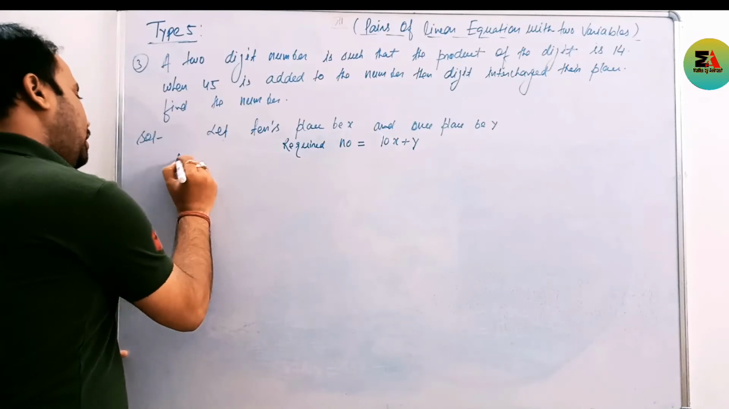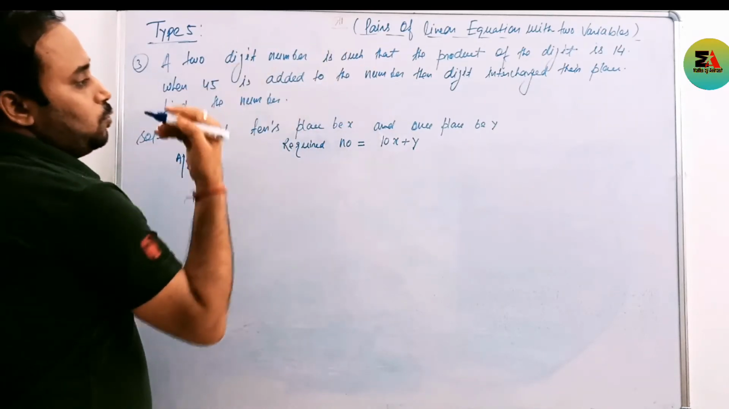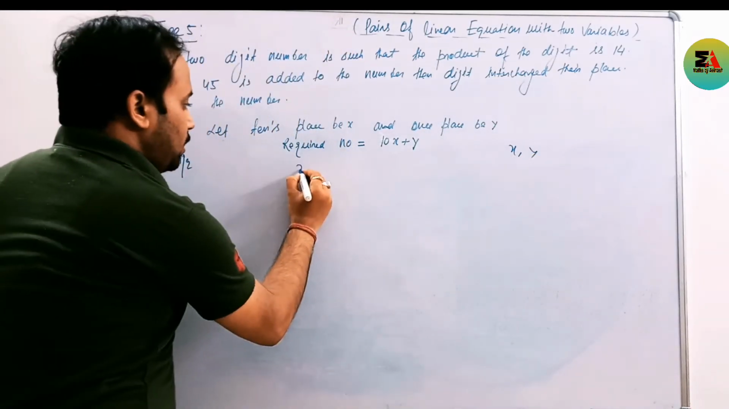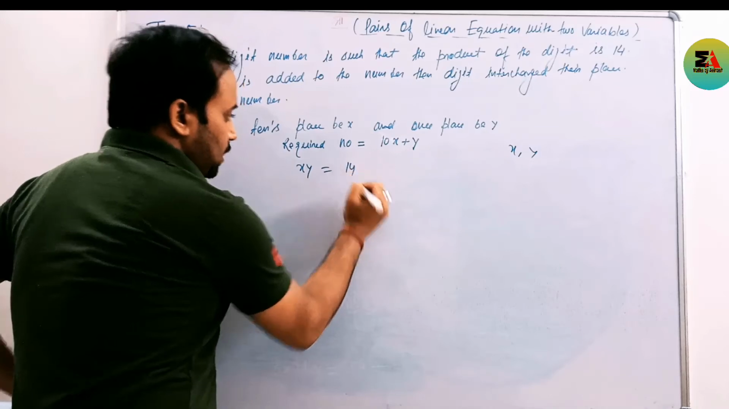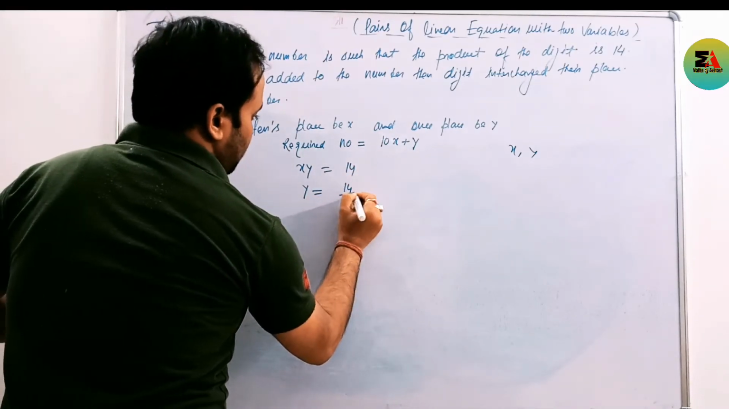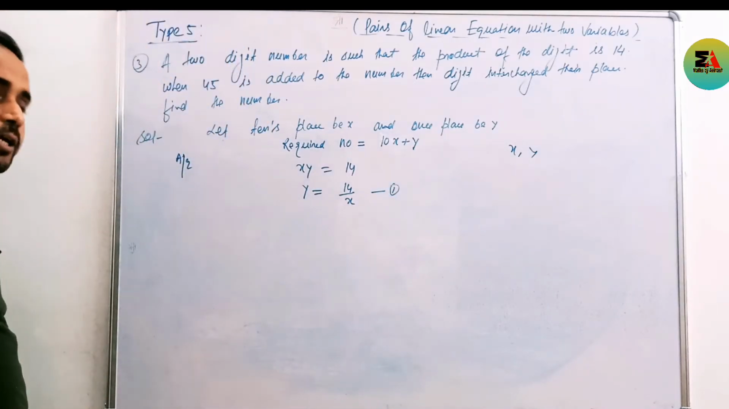Now, according to the question, the condition said is the product of digits. Digits are our x and y. Their product xy is equal to 14. This is already given in the question. Then from this, what do we write here? y is equal to 14 by x. I hope this one is clear to you.